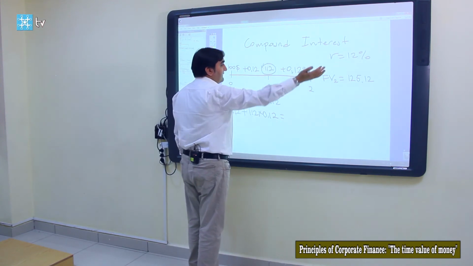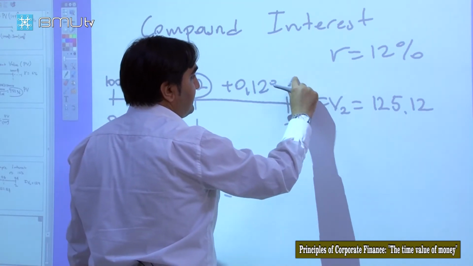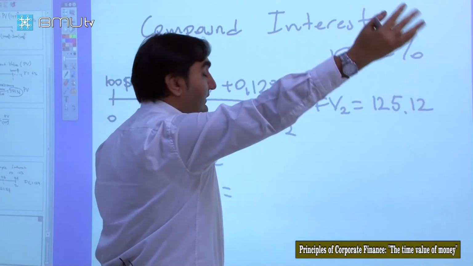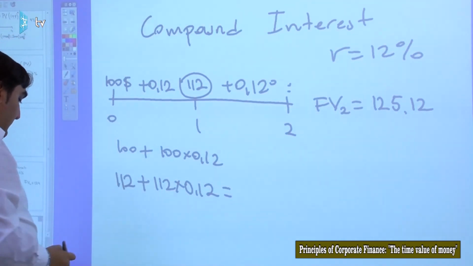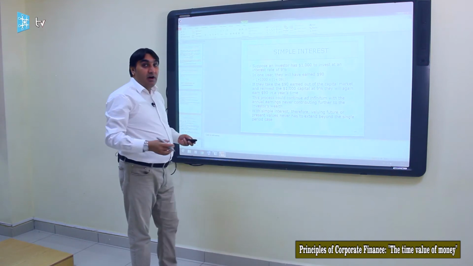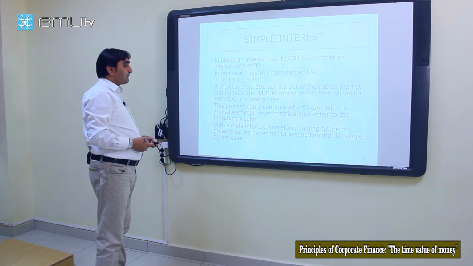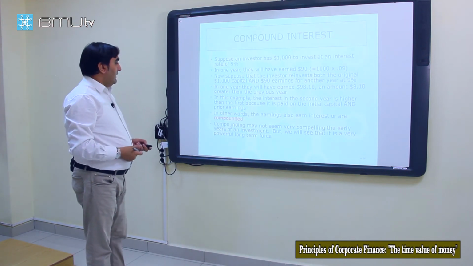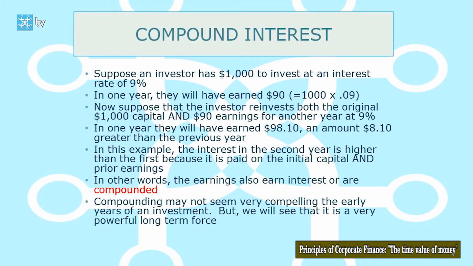If we take these numbers further, we will get 12% of the previous year's amount in year 4, 5, and others, not 12% of the fixed principal amount. And it makes a higher change in our final amount. Compounding may not seem very compelling in the early years of an investment, but we will see that it's a very powerful long-term force in long-term investments.